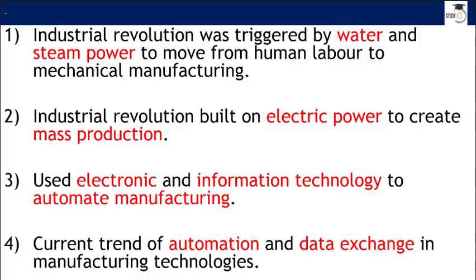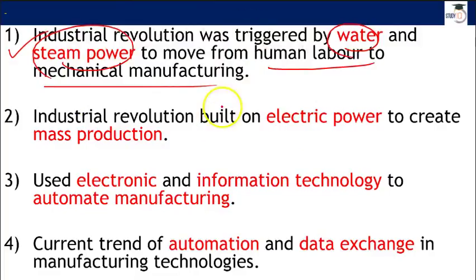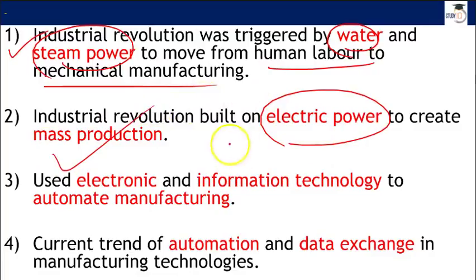And I would like to quickly provide you a bird's eye view, a gist, of the industrial revolutions. The first industrial revolution was predominantly based on water and steam power. At that point of time, human labor was used and mechanical manufacturing was in place. Later on, we started using electric power production, relying on electricity, and at that point of time things were produced in masses. Later on, electronic and information technology.